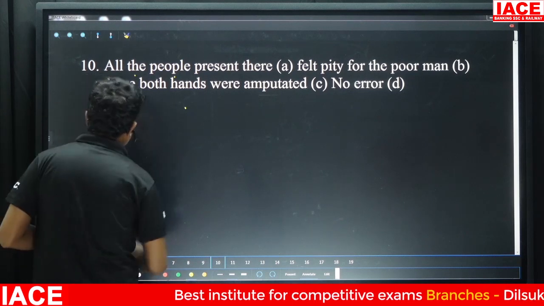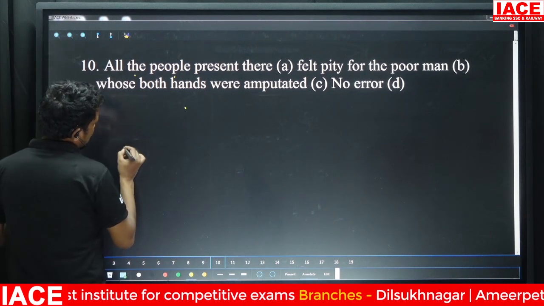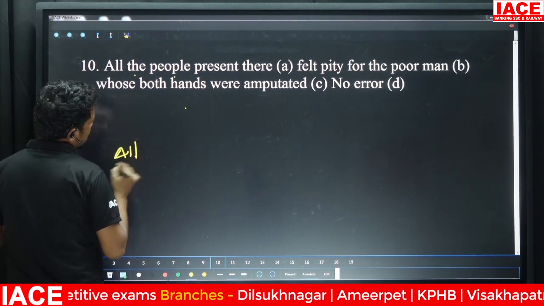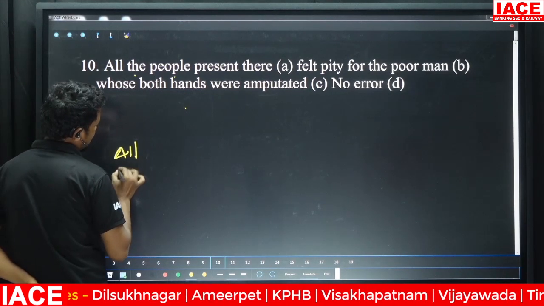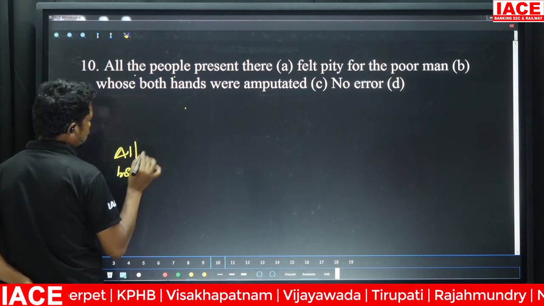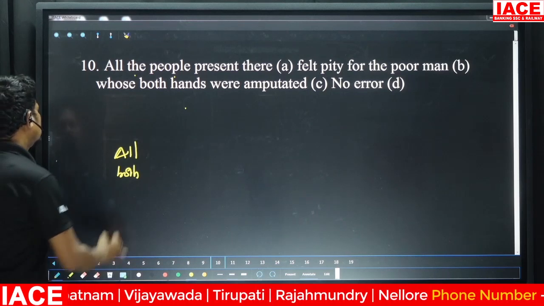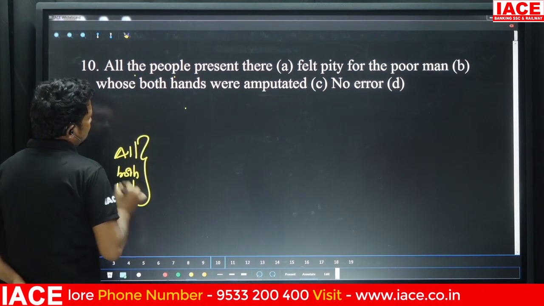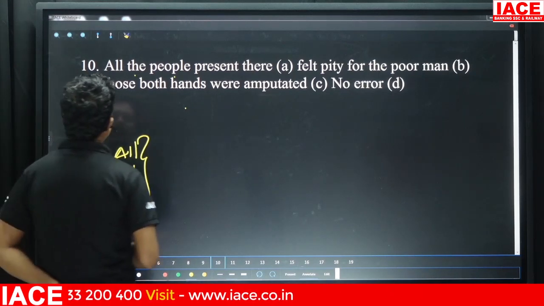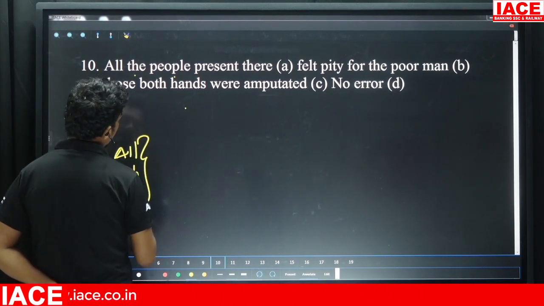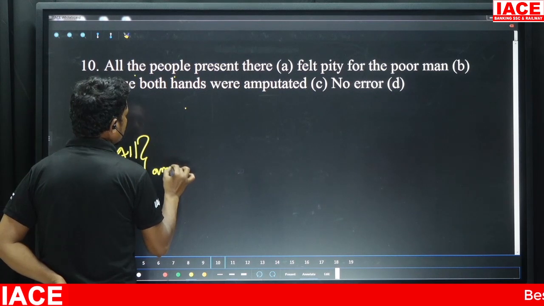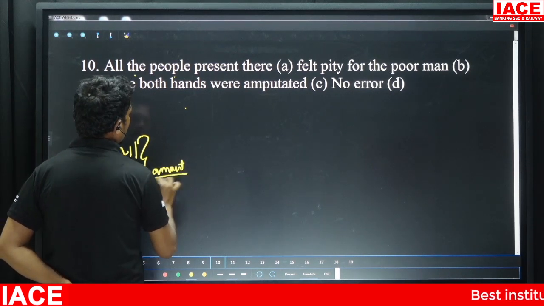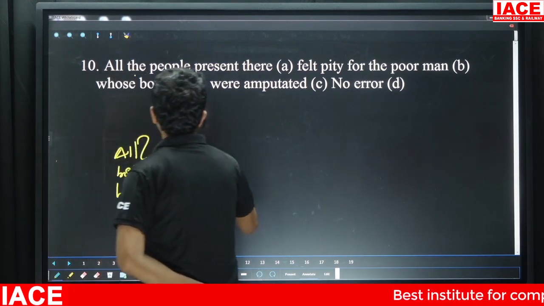Let me write a few words here so that you would understand. In English, there are determiners called all, both, half. These can be used to determine the amount of something.